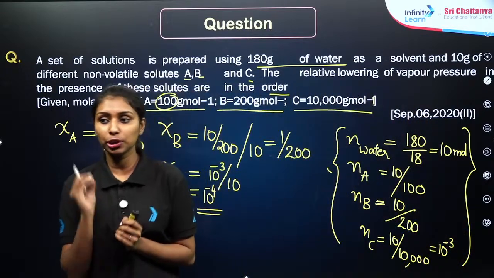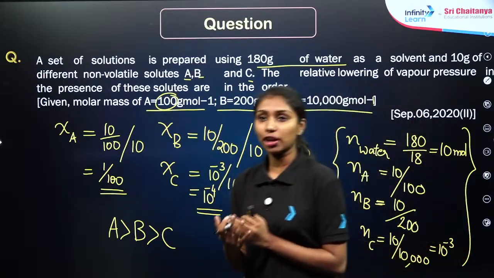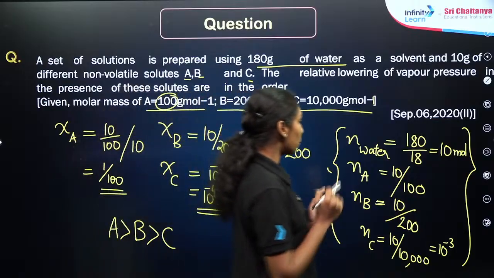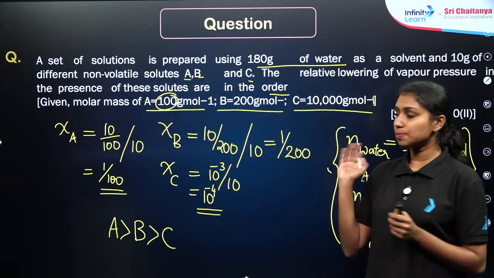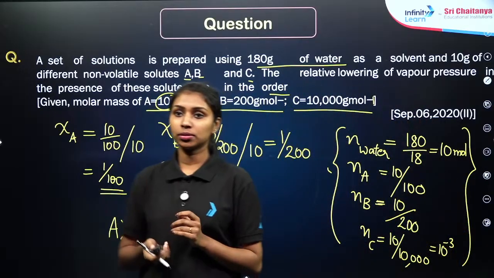What you have to do, you need to find out the number of moles, then find out the mole fraction. As we already know, the relative lowering of vapor pressure is connected with the number of moles of solute divided by the number of moles of solution, or the mole fraction. So just find out the answers here, then you will get the correct order. Clear?